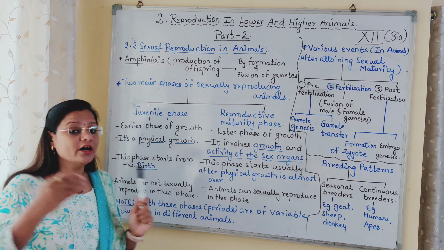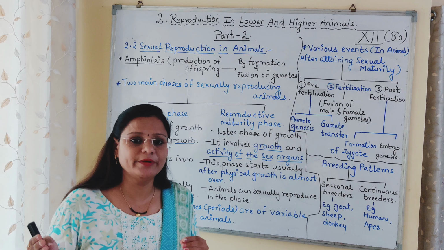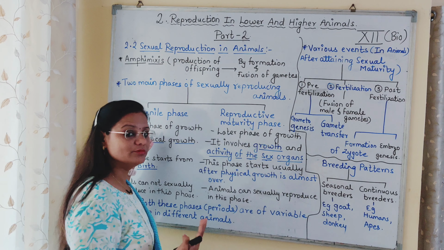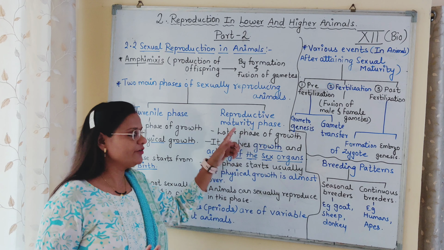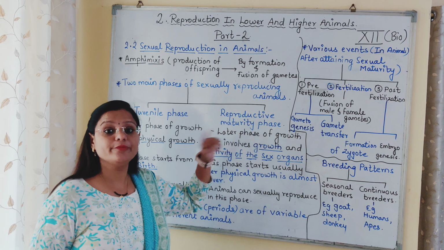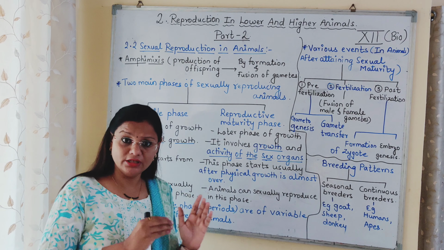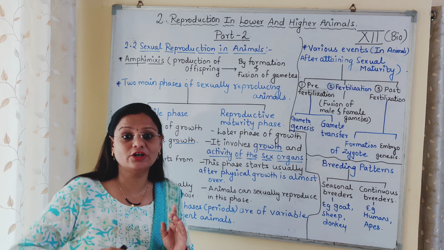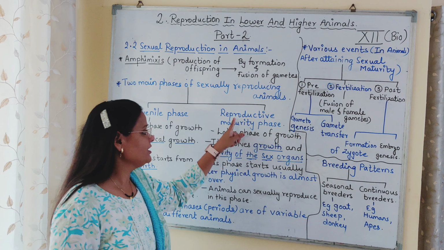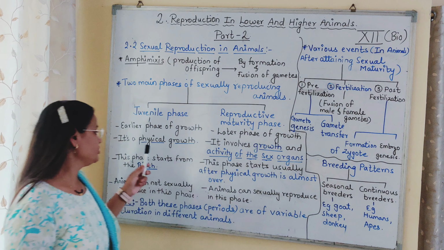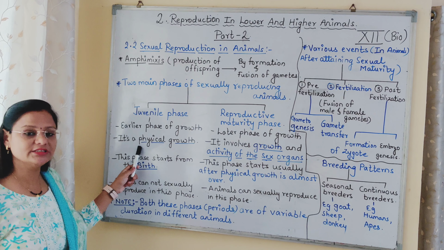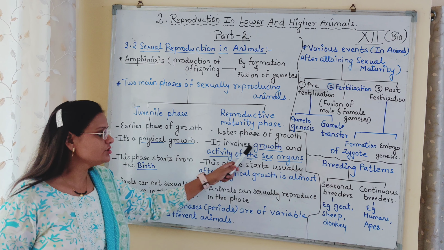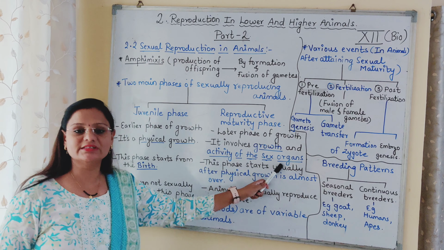As I said, it is the earlier phase, so in the earlier phase there is physical growth, growth of the body. Whatever body growth and physical growth is there comes in the juvenile phase. And the reproductive maturity phase, the words themselves suggest, means here the growth of reproductive organs or the sexual activity takes place. So the second difference is that the juvenile phase is physical growth, while the reproductive maturity phase involves growth and activity of the sex organs.